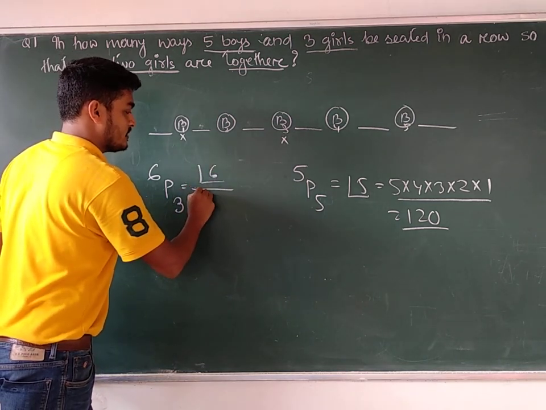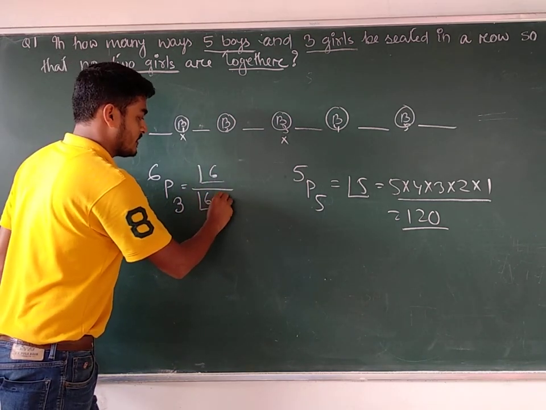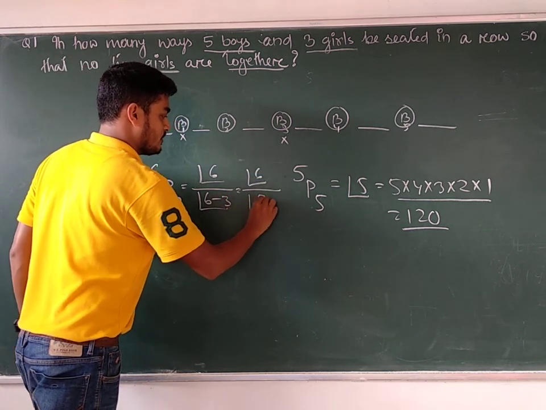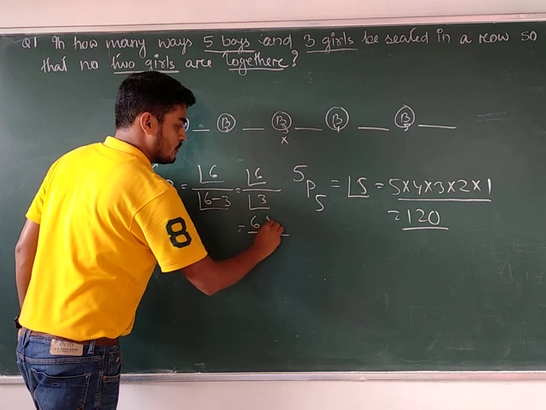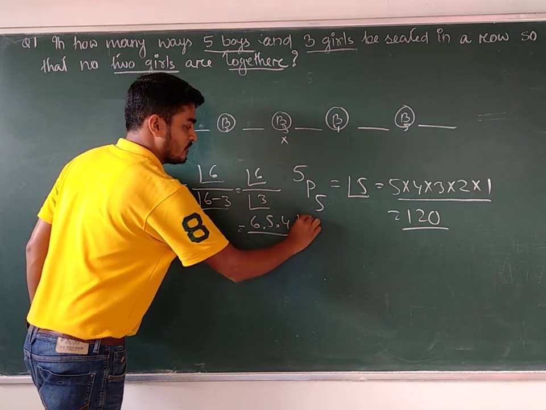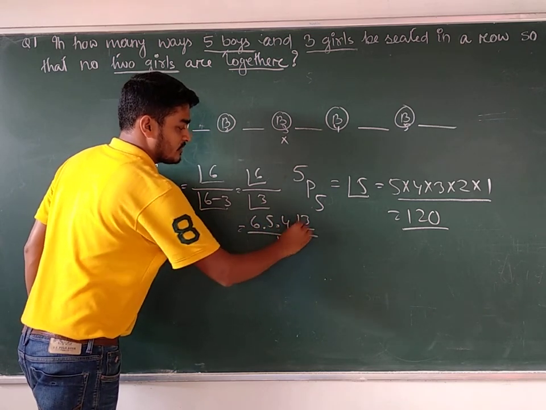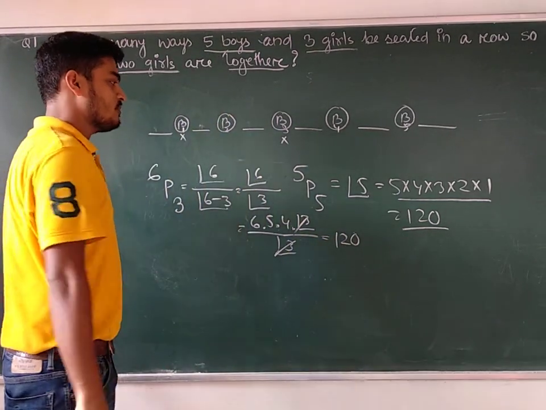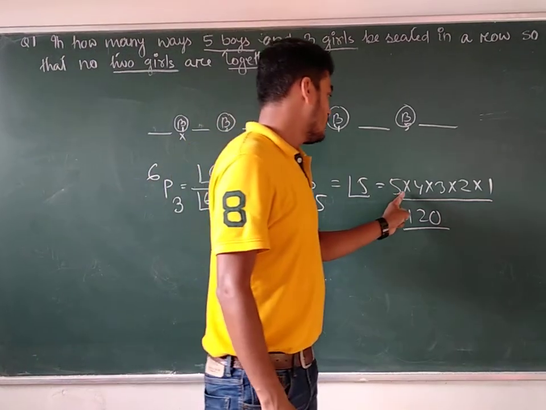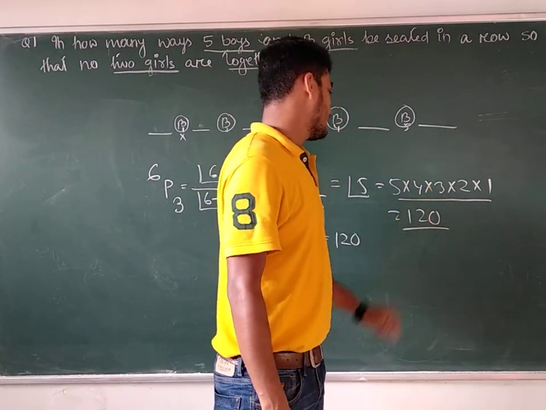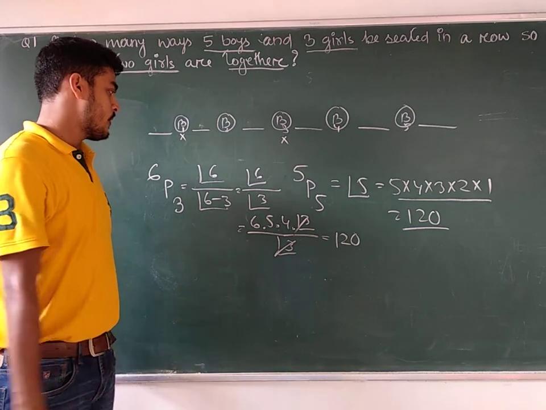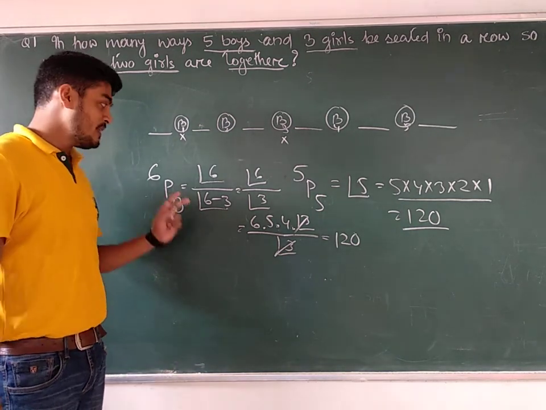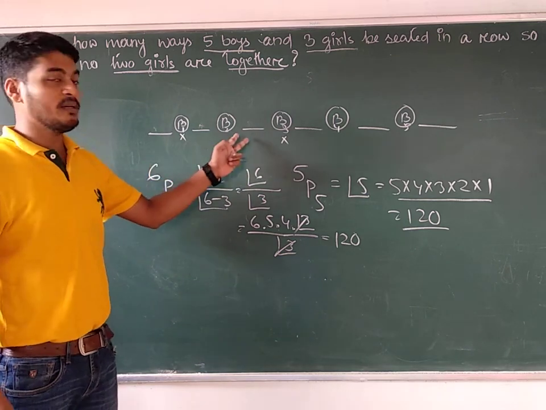So what is the answer? Factorial of 6 divided by factorial of (6 minus 3), that is factorial of 6 divided by factorial of 3. Or you can say 6 into 5 into 4 into factorial of 3 by factorial of 3. This one is cancelled, so here the answer is 120. Is it clear? So 120 here also.